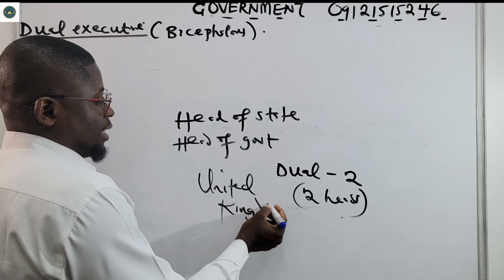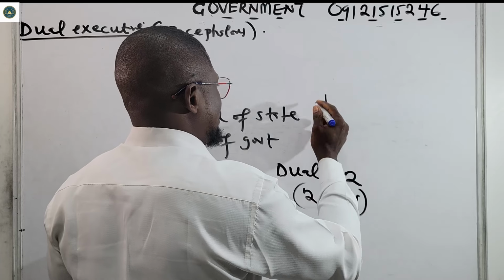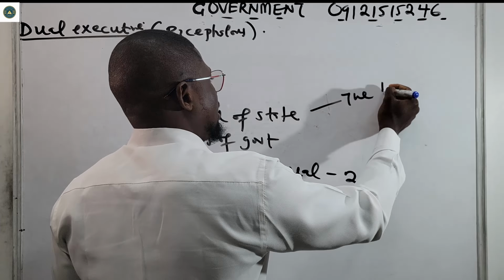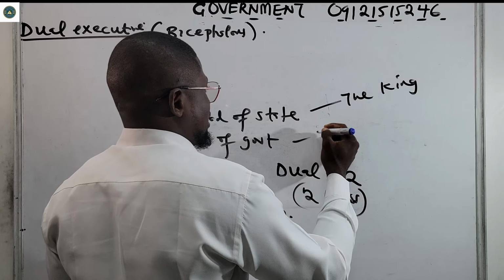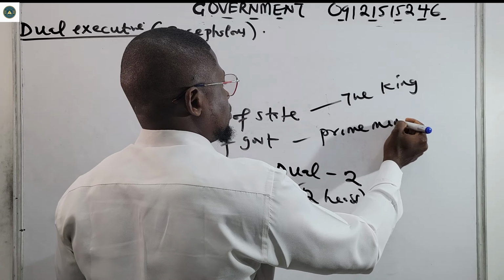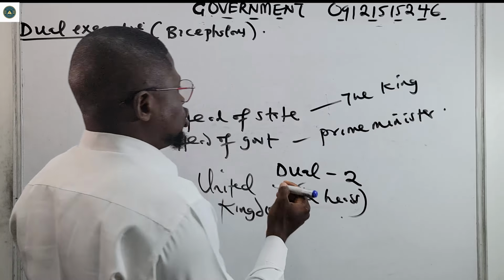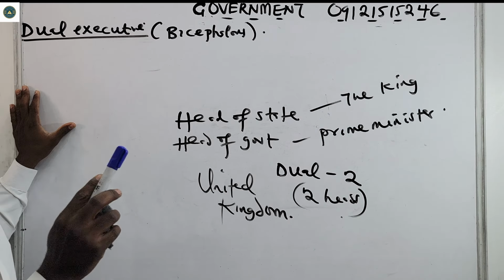In the United Kingdom, the king is the head of state, while the head of government is the prime minister. This is a perfect example.